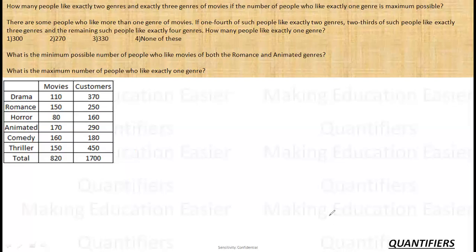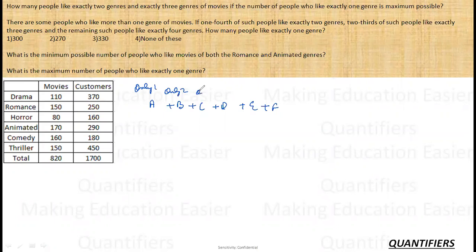Now here we have 820, and we have 1700 here, because 1700 is the total items to be distributed, and 820 is the number of people. So A, B, C, D, E and F, where A is only 1. A are the people who watch only one movie. B only 2, only 3, only 4, only 5 and only 6. Okay, all 6 basically. So these are the categories, right, from A to F.